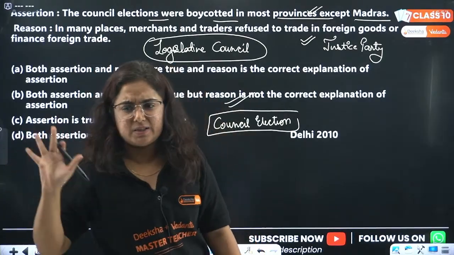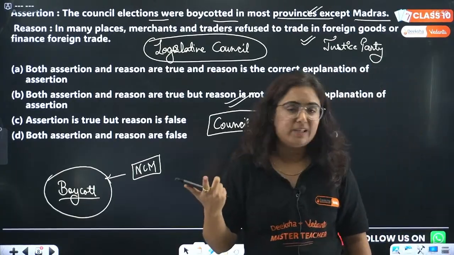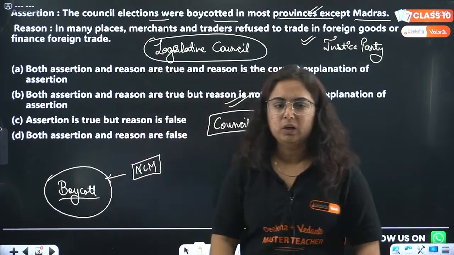And hence they participated because of this issue. Two issues were revenue collection as well as high tenancy, that means rent. Okay, clear to you? Great.